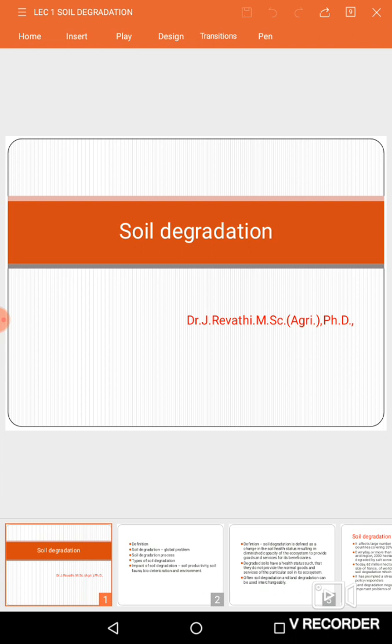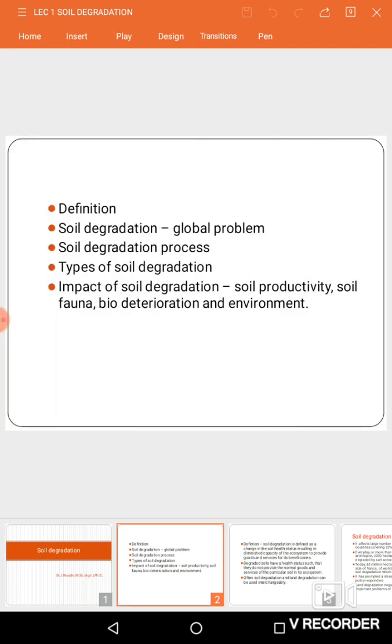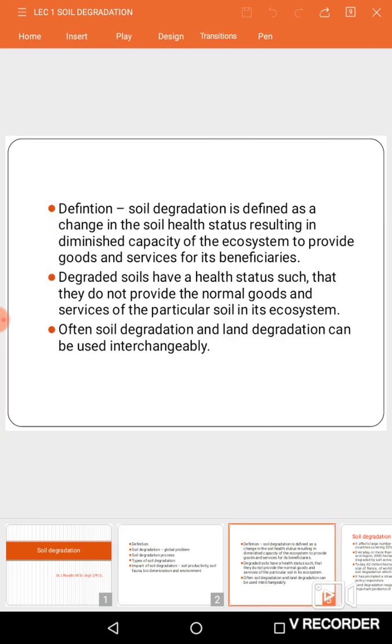And coming to regeneration of a deteriorated soil, first we are going to discuss what is soil deterioration or soil degradation. Under this, first we have to know what is soil degradation and how it becomes a global problem, then the types and process of soil degradation, and finally the impact of soil degradation on soil productivity and fauna and its effect on our environment.